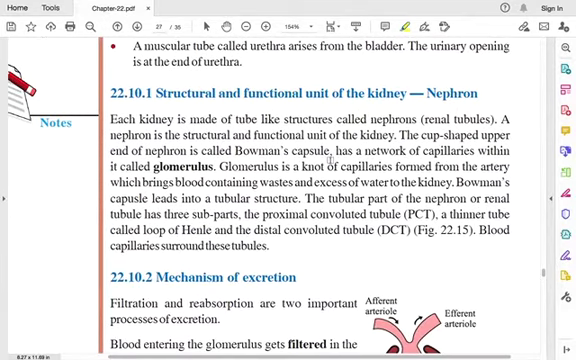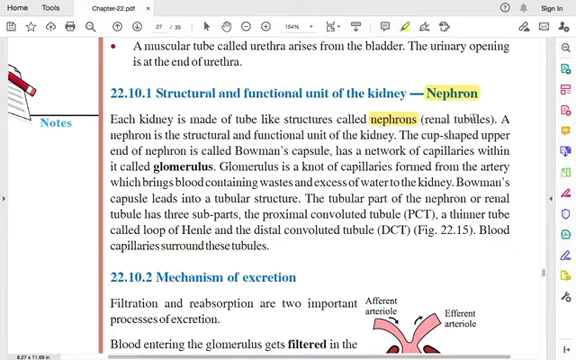Okay, the structural and functional unit of the kidney is the nephron. You have to remember this word. Like how in the brain the neuron is the functional unit, likewise in the kidney, the nephron is the functional unit. Each kidney is made up of tube-like structures called nephrons or renal tubules.